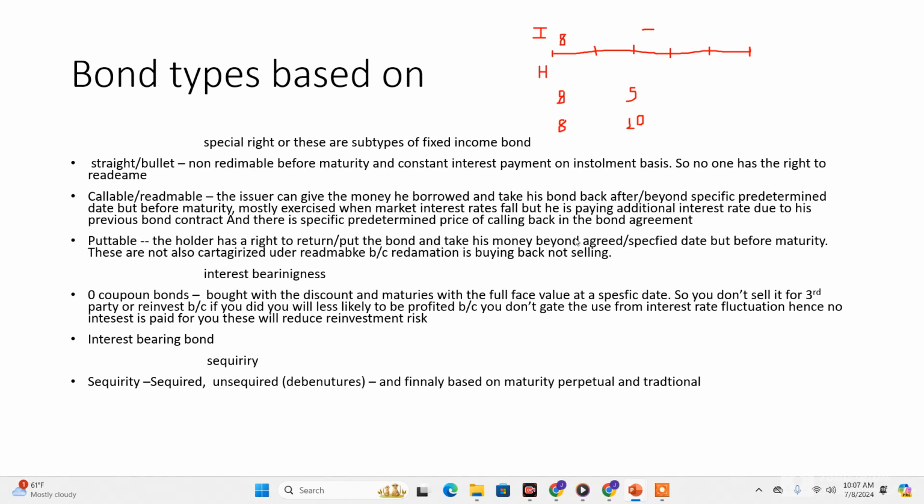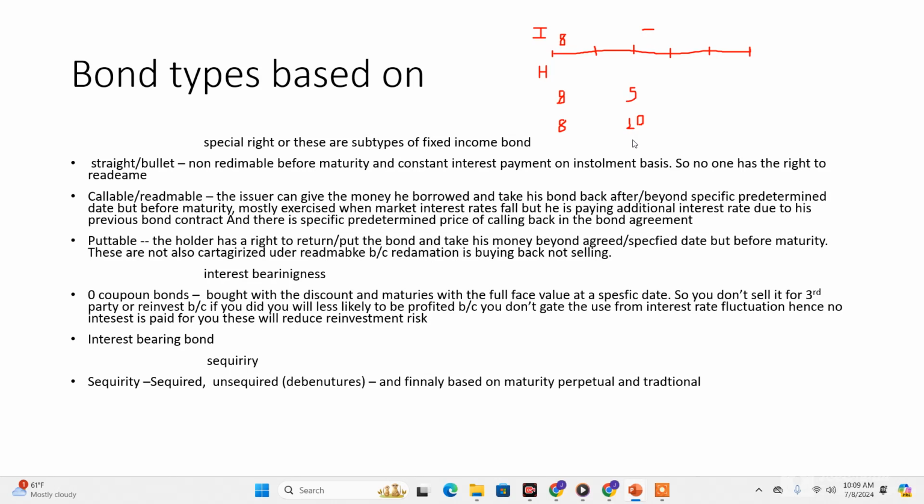This will be exercised by the holder when the market interest rate is up. When the market interest rate increases, the holder is receiving 8% from the issuer on a fixed income bond, where the coupon interest rate was fixed at the start. This 8% is not sufficient when compared with the 10% that other issuers are paying in the market to their bondholders.